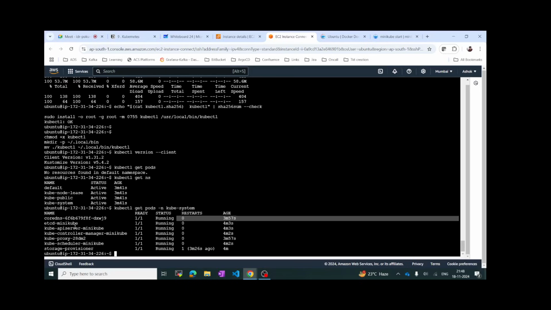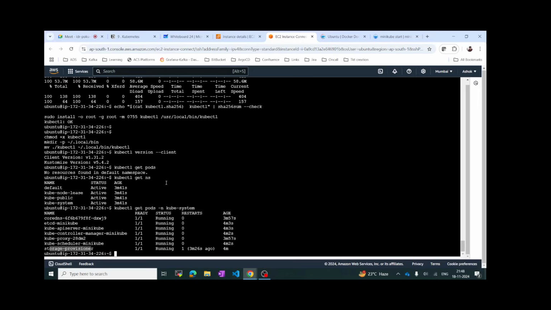Then we have something called CoreDNS. DNS is nothing but, you know, domain name system. In case you have to manage the domains, we use this one. Then we have etcd minikube, which is for the database, and then we have the API server. All this kubectl will connect to this API, and API will go to etcd. Then we have the controller, kube-proxy, kube-scheduler, and storage provisioner. So these are the things.